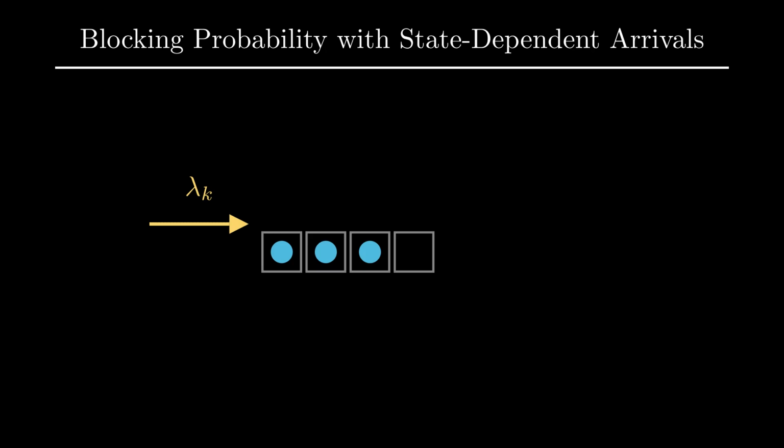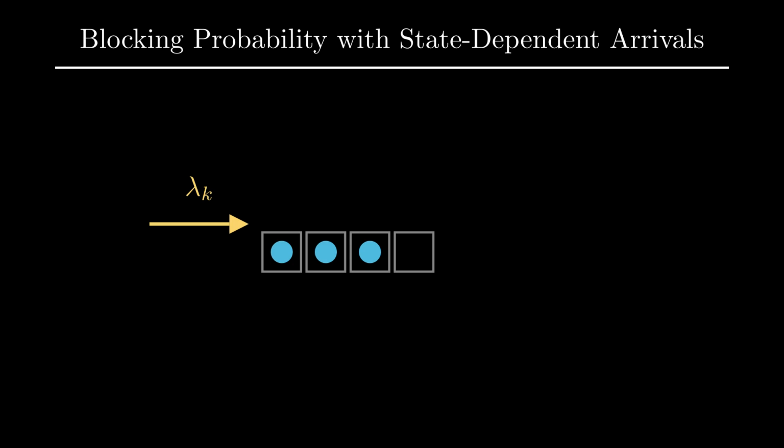Imagine a parking lot where the rate at which cars arrive depends on how full the lot already is. The arrival rate is no longer a single number. It changes with the state of the system. We write lambda sub k to mean the arrival rate when there are k customers already in the system.